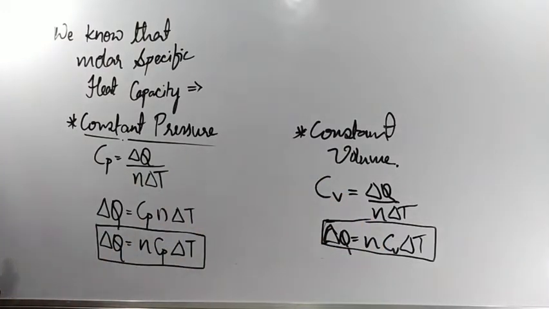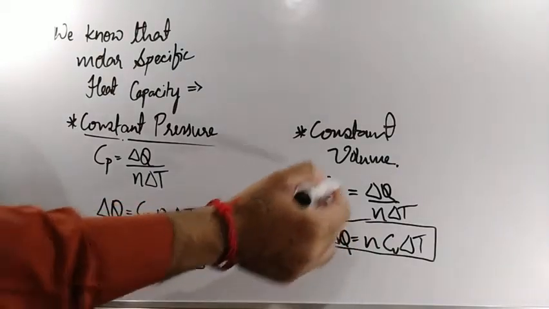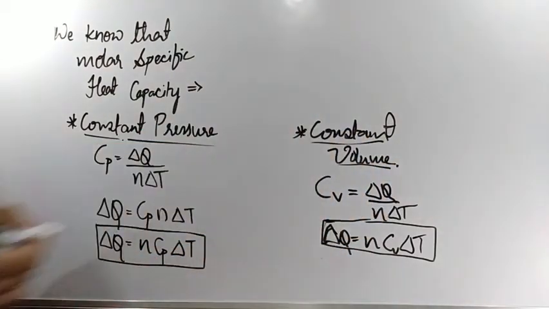Delta Q is equal to N Cv delta T, or delta Q is equal to N Cp delta T. N Cv delta T we use when constant volume is there. N Cp delta T formula we use when we have constant pressure.